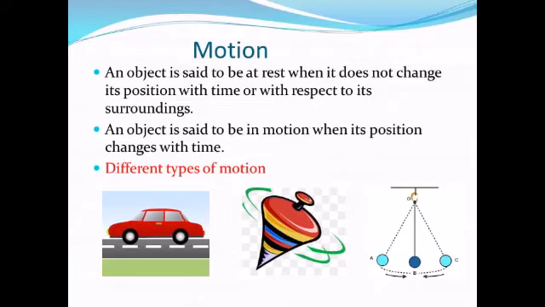In class 6, we have already studied different types of motion. You have studied rectilinear motion, circular motion, rotational motion, and periodic motion. Here are some examples. If a car is moving on a straight road or in a straight line, it is rectilinear motion. A spinning top has rotational motion. A pendulum of a clock is having periodic motion. So we have already studied these types of motion in class 6.